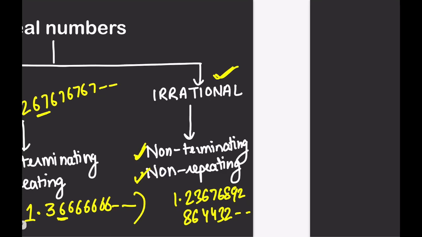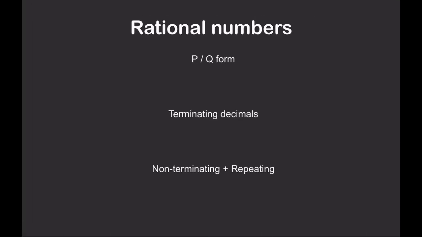So let's move on and learn more about these rational numbers. First thing, rational numbers could be of three types: P by Q form, terminating decimal, which we'll learn, and non-terminating plus repeating. Suppose the P by Q form is 3 by 5. Is it a rational number? Yes. Why? Because it is a P by Q form. Terminating decimal. Take the decimal of 3 by 5. If you solve this, you will get 0.6. Is it terminating? Yes, because there is nothing after the decimal, right? So 0.6 is a terminating decimal.